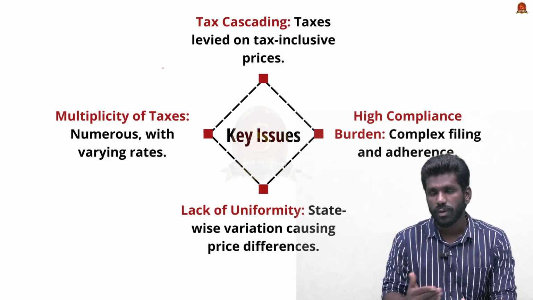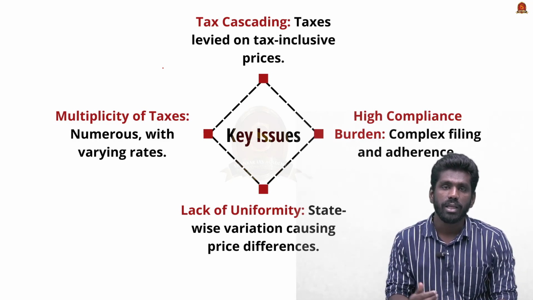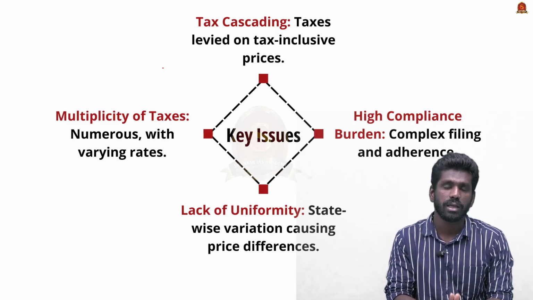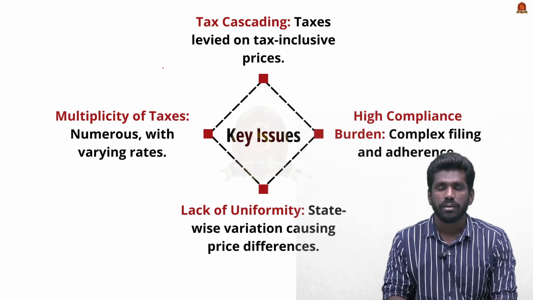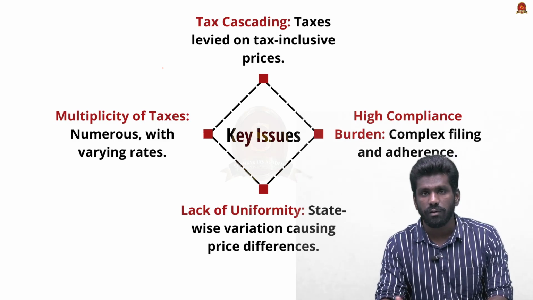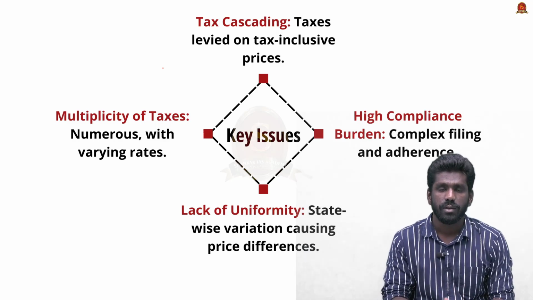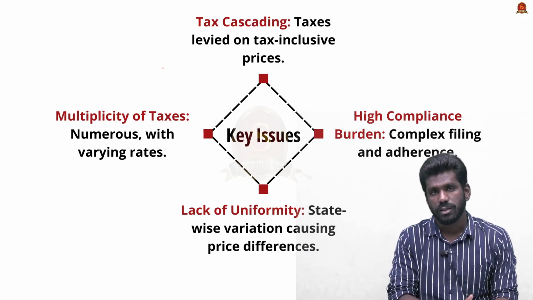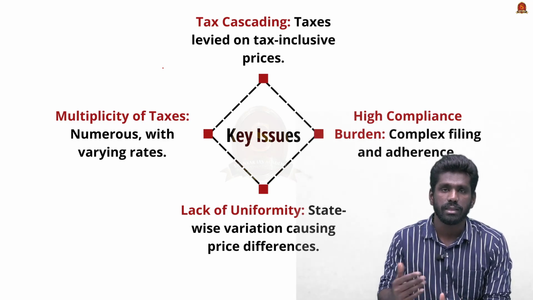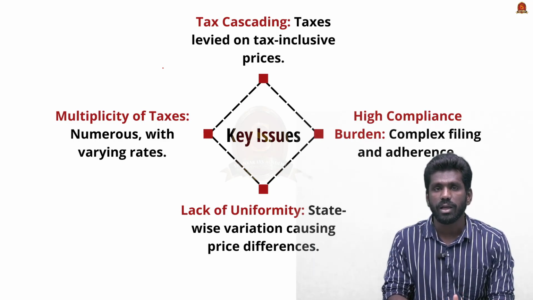Next is high compliance burden. See, in all these multiple taxes, they require to be filed in various offices. So it has a high compliance burden, and now since every taxation has been brought under the one system, that is GST, the compliance burden is reduced due to GST and also due to the digital governance introduced in the GST system. The next important issue is lack of uniformity. Previously, before the GST implementation, the state governments were levying many taxes separately and the central government was levying many taxes. So there was no uniform taxation system in India. This was rectified by the introduction of GST.